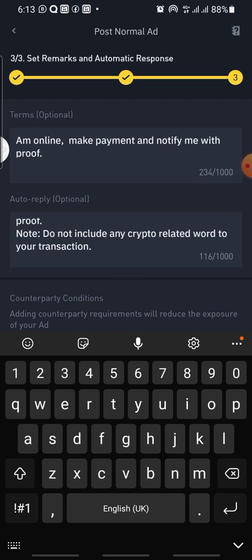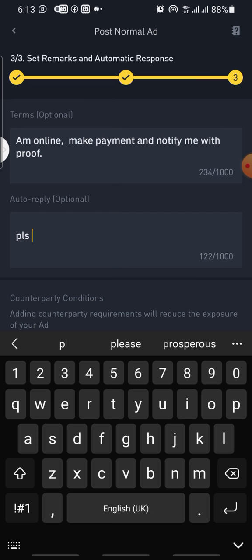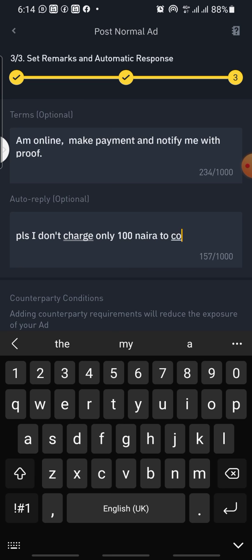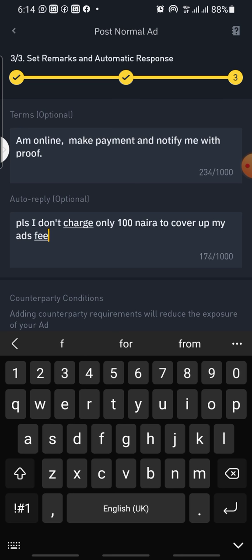So now you can tell them, please. You can cancel it and write anything on your transaction. You can say, please, I charge only 100 naira to cover up my ad fee and bank charge.